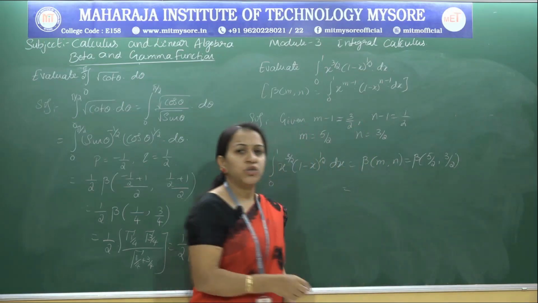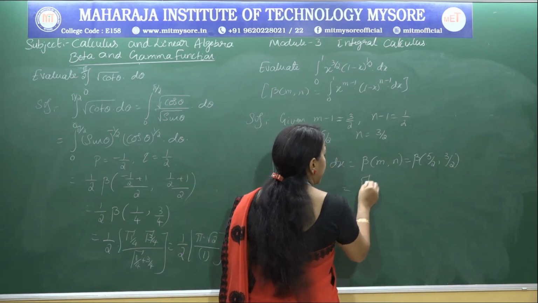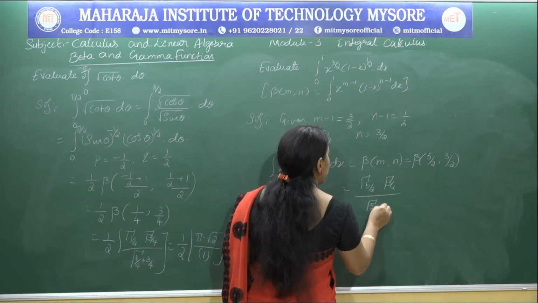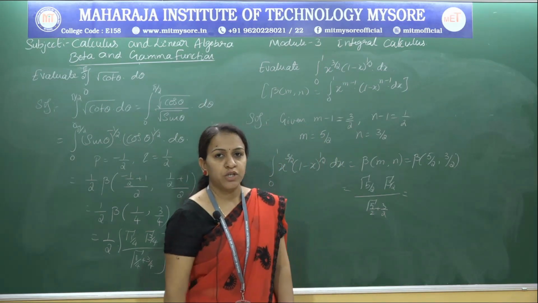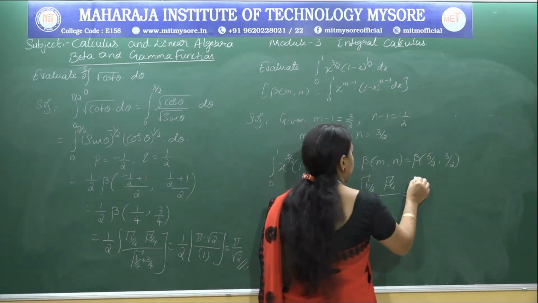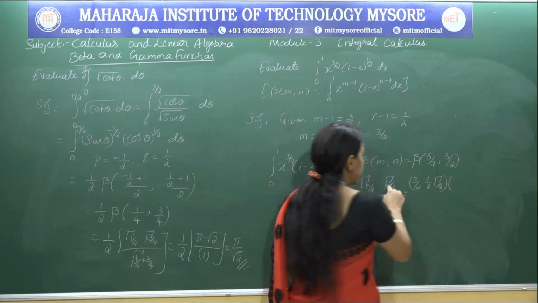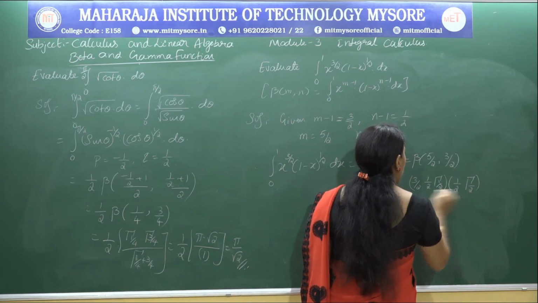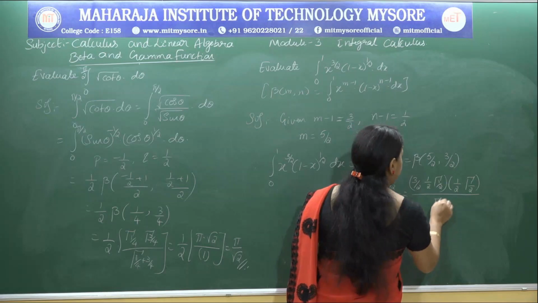So now we know the relation between beta and gamma. Using that we can reduce one more step, that is gamma(5/2) into gamma(3/2) by gamma(5/2 + 3/2). Now we know the standard gamma relation, that whenever we have a fraction like this, I can expand that like this: 3 by 2 into 1 by 2 into gamma(1/2) is the first part, into gamma(3/2), which is nothing but 1 by 2 into gamma(1/2), whole divided by gamma of 5 plus 3, 8 by 2, which is nothing but gamma(4).